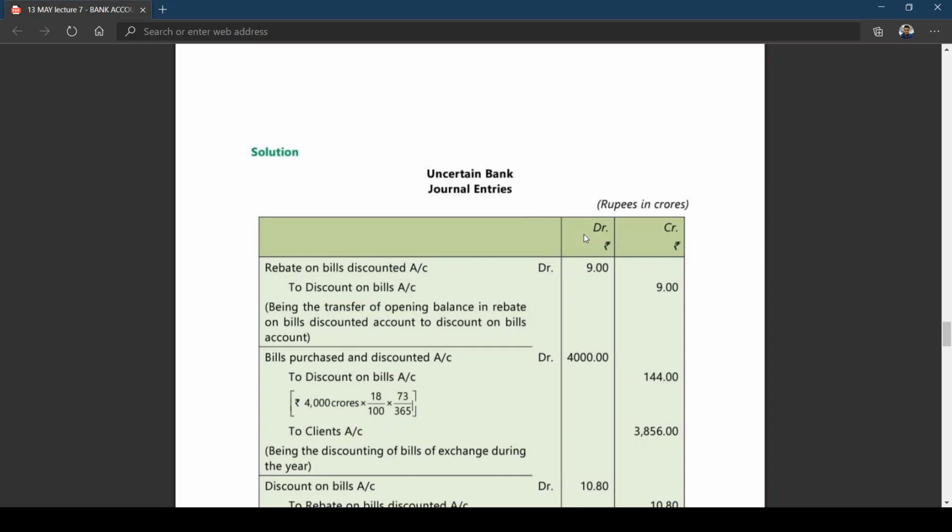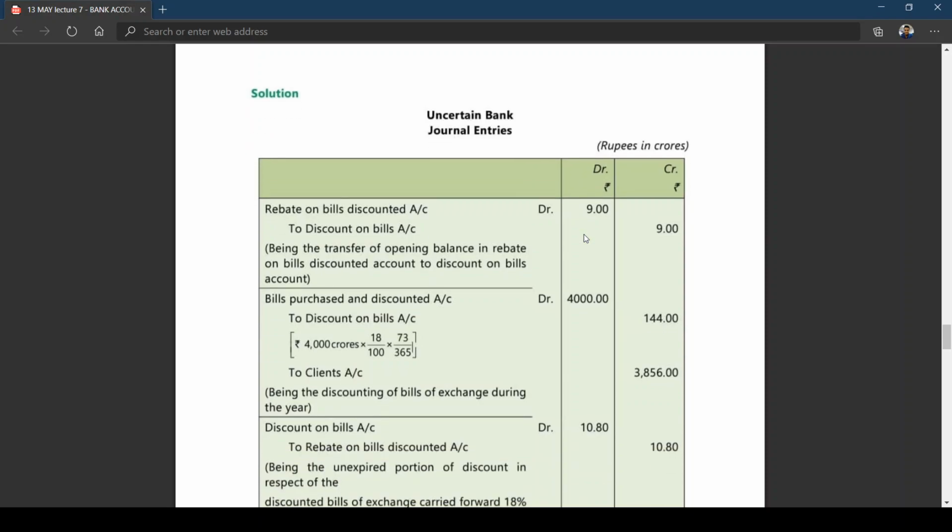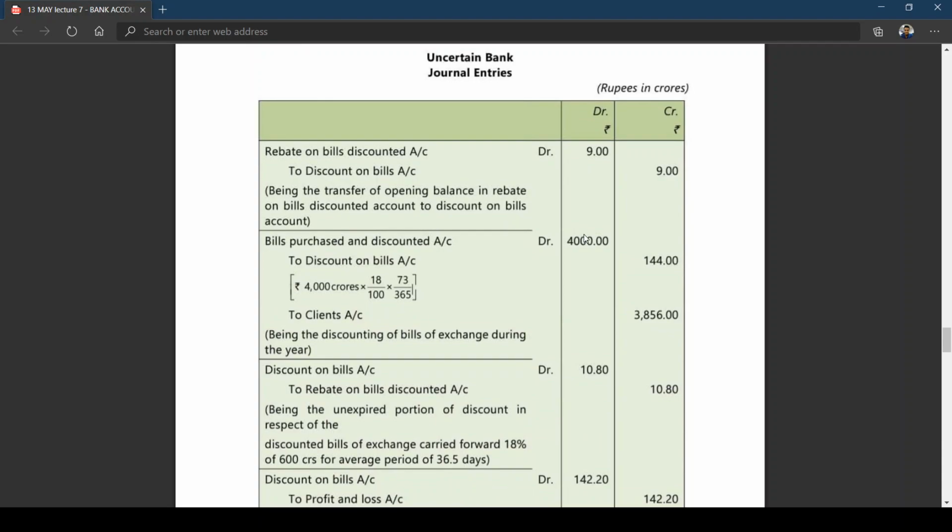This entry you are writing in the books of the bank. In the books of the trader you write bank account debit, discount account debit to bills receivable. Similarly, here it is bills purchased and discounted account debit 4,000 crores. To discount on bills, we have already calculated 4,000 crores into 18 by 100 into 73 by 365, 144 crores. That means discount received during the year is 144 crores. To client account, that means you are making payment to clients or customers, current accounts of customers. You also can use the word clients, 3,856. This is the amount that has been paid.